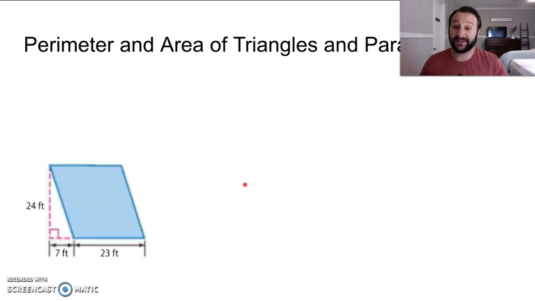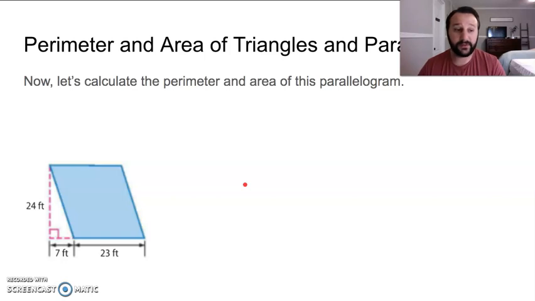All right, like this one. So I want you to find the perimeter and the area of this parallelogram. So one more just like this. Find the perimeter and the area of this parallelogram. So pause the video. All right, hopefully you solved that. Took the time to solve it. If not, you should have.